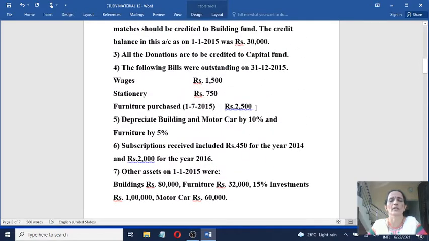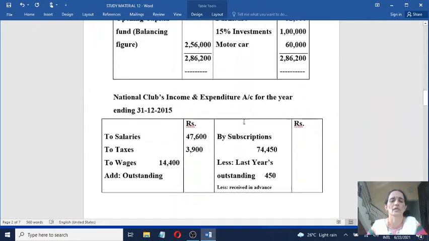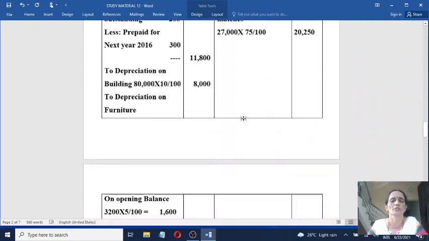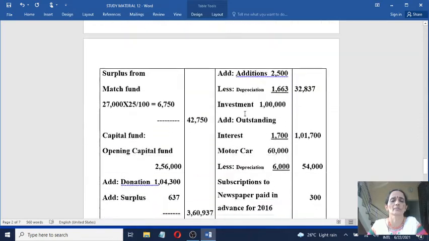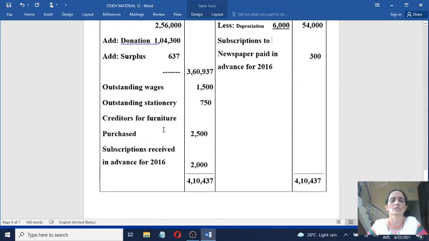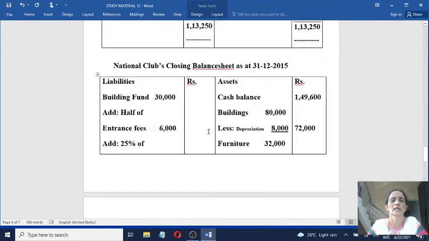Furniture purchased on credit. I told you already. This much worth furniture was purchased on credit. That means amount is due to creditors. So on the liability side you write creditors for the purchase of furniture. Creditors for the purchase of furniture 2,500. Then next.